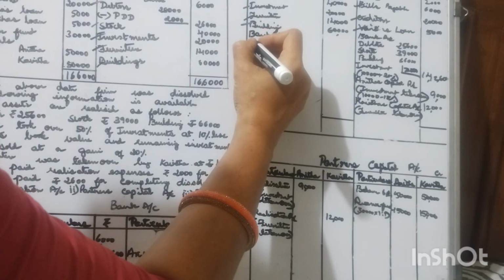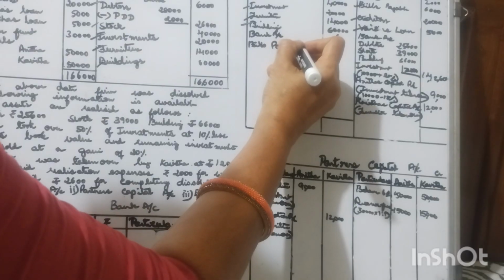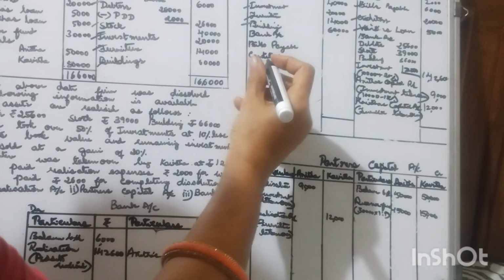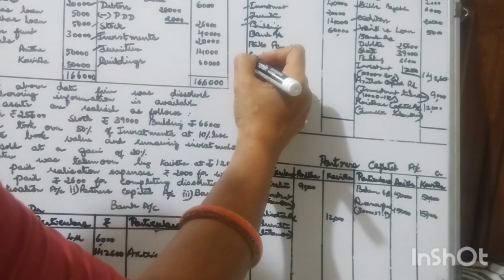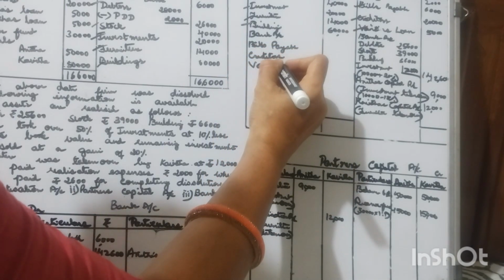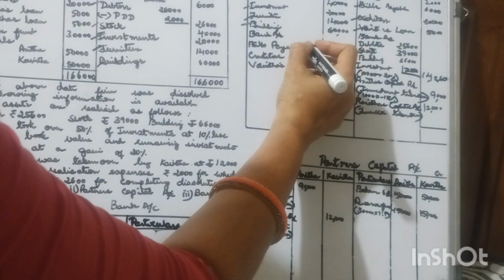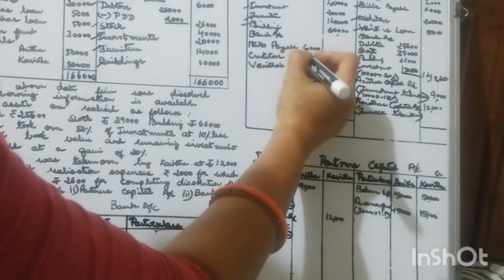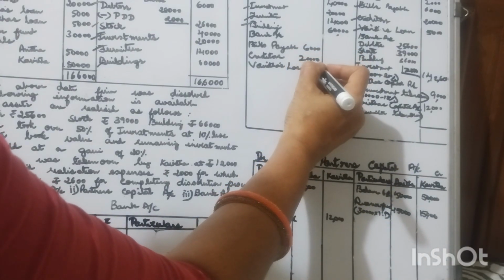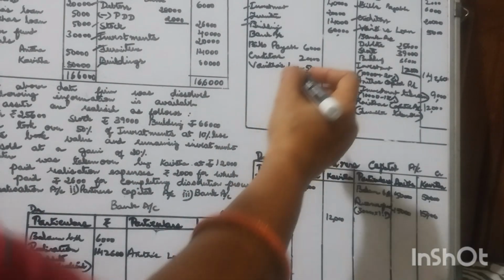So these liabilities are: the firm has a liability of bills payable, then the firm has a liability of creditors, then a third person from whom the firm has taken a loan, so it has to be paid off. So bills payable 6,000, then 20,000, 5,000. So that is the entry, 31,000.